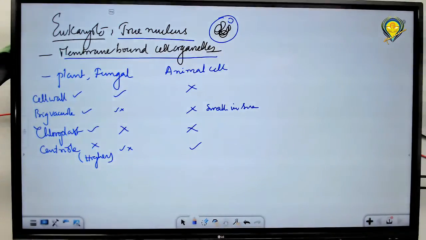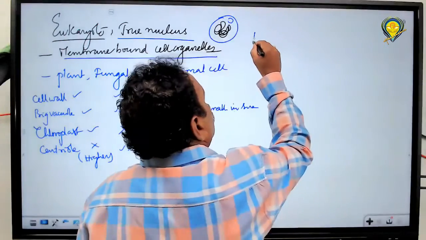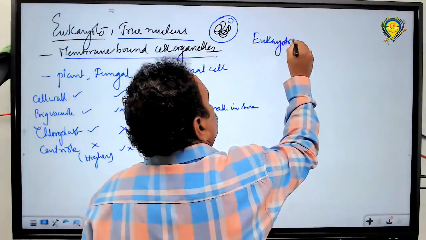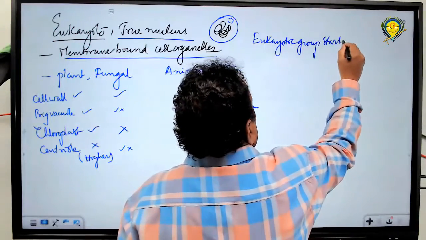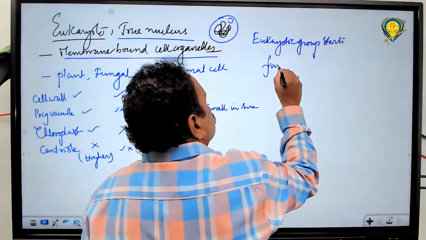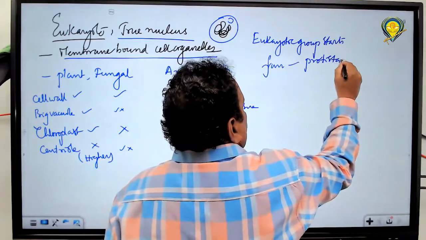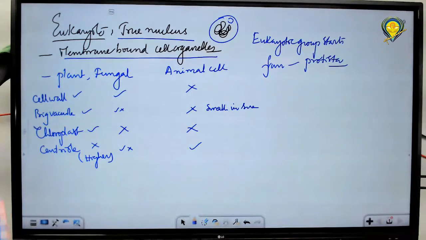And eukaryotes start from Protista. The first group of eukaryotic organisms is placed in Protista. Protista means what?